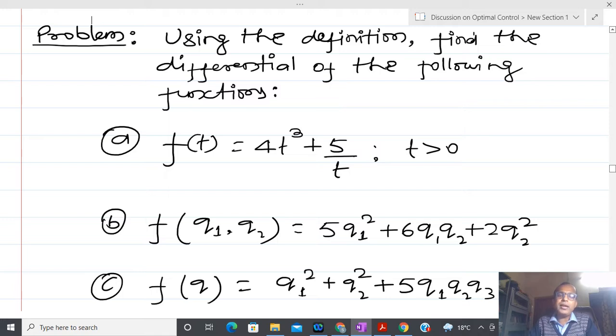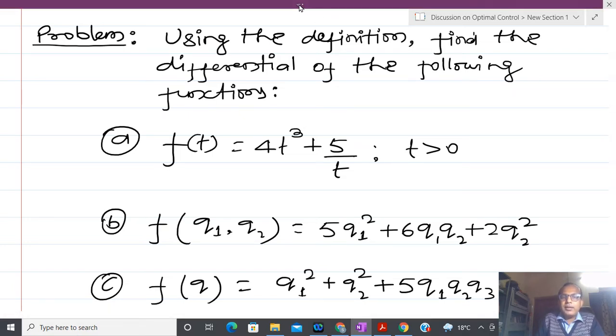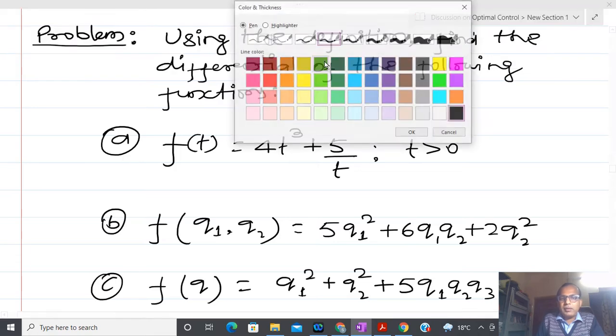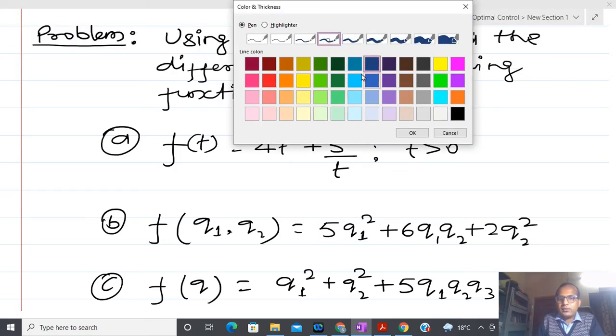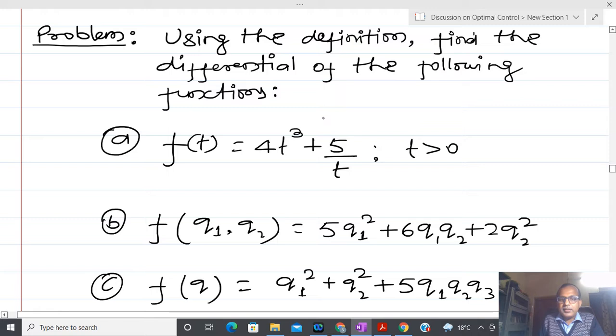One way, whenever we talk about the differential of some function, is that suppose this kind of function is given. You are already well aware that you apply a standard rule and then find it.